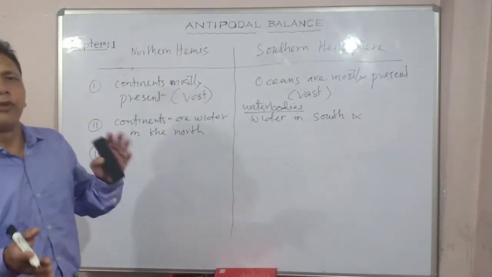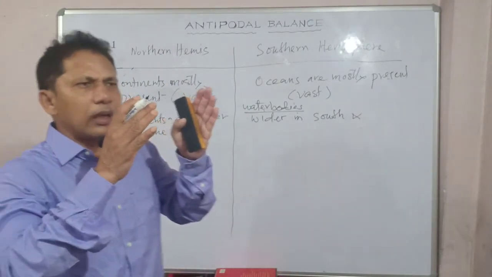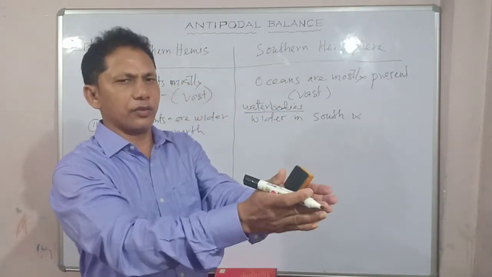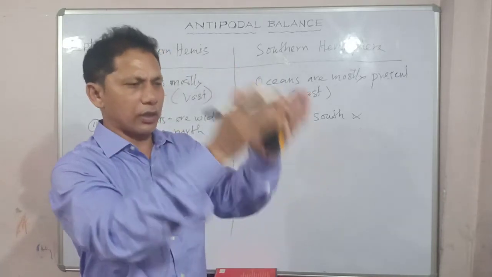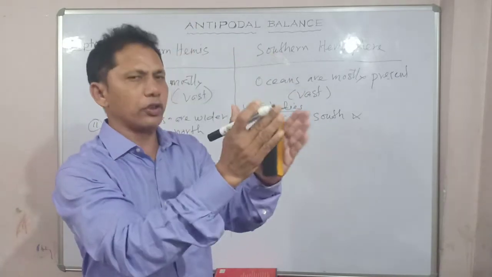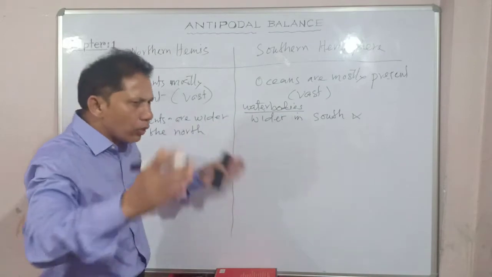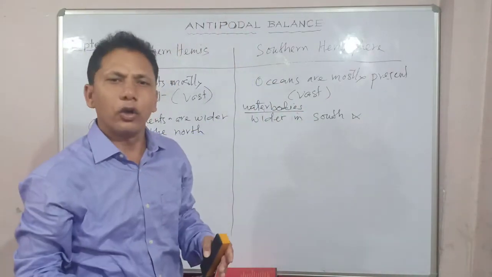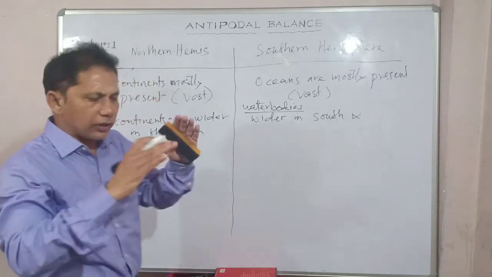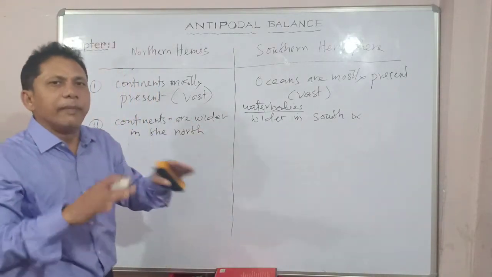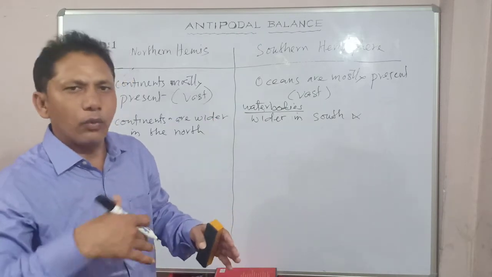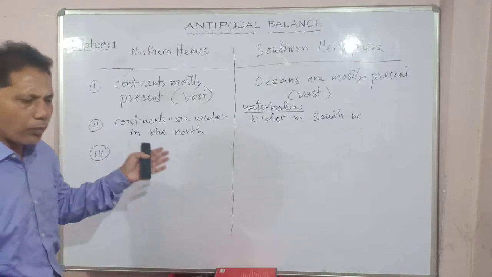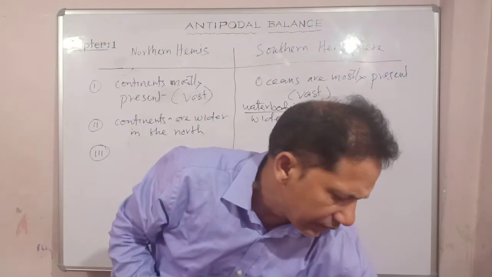Now, one more thing if you notice: the continents towards the southern hemisphere send three projections, narrowly, in a triangular way, towards the southern hemisphere. But the oceans are narrowing down towards the north, sending three projections towards the northern hemisphere. So this is how the balance is maintained between the landmass and the water bodies of the earth. Are you getting my point? There are more points, as I have already told you.